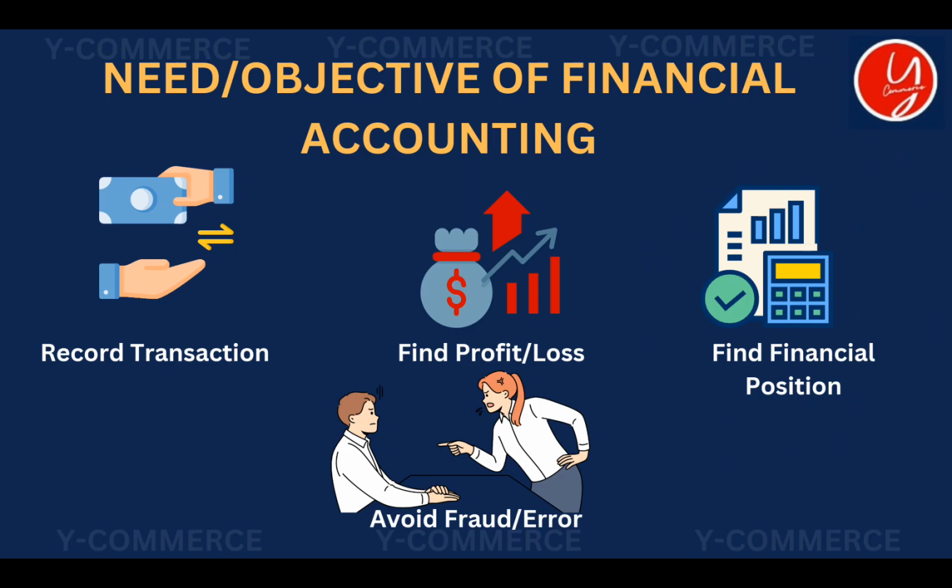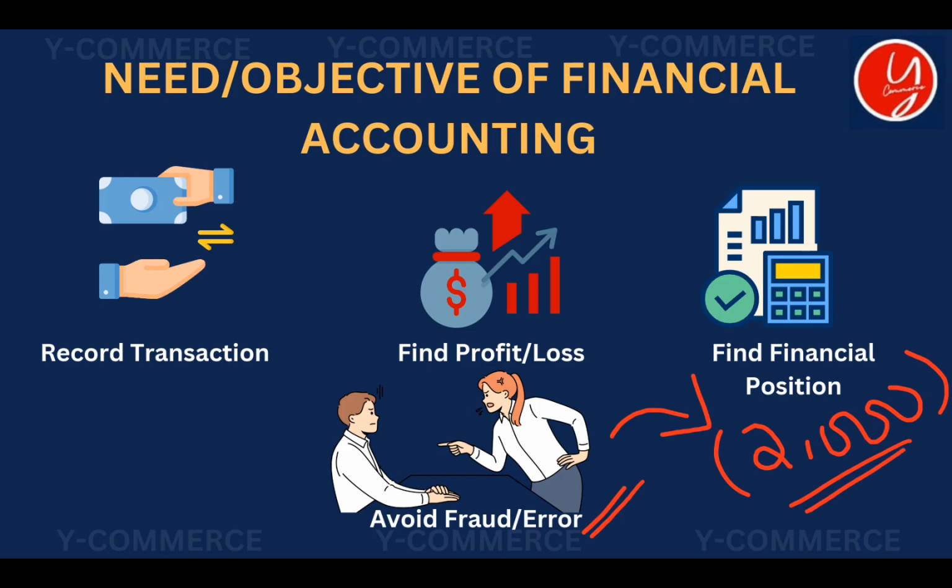Finally, to avoid fraud or avoid error. Why do we say we have to avoid fraud? Fraud means illegal activities that are done knowingly, not unknowingly. If we have knowingly done something wrong, that is called fraud. Just think the accountant wrote some more expenses in his own and mentioned that there is a loss of another 2,000 rupees in the business. Think the businessman knows nothing about financial accounting. He doesn't know how to properly check everything. Then what will happen? The accountant can easily steal that money from the business.